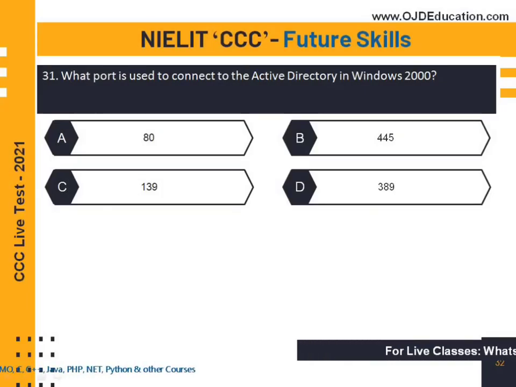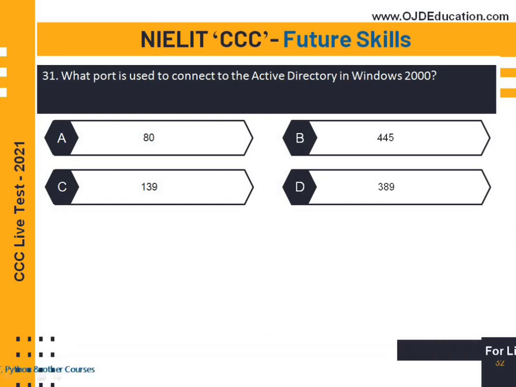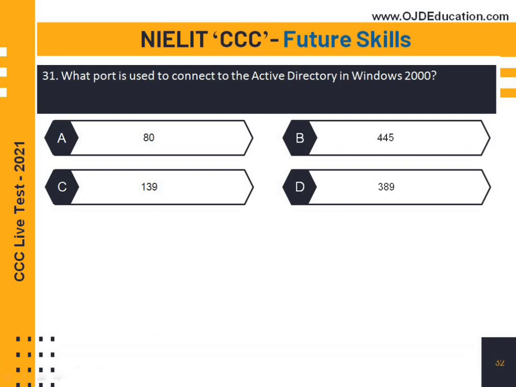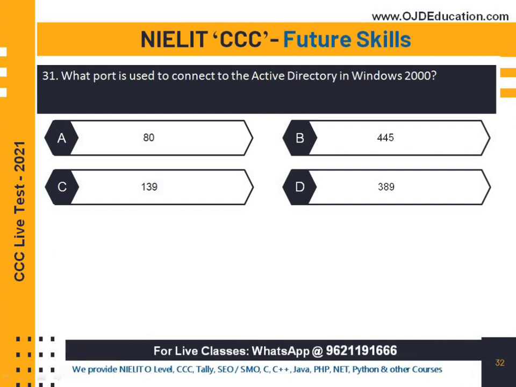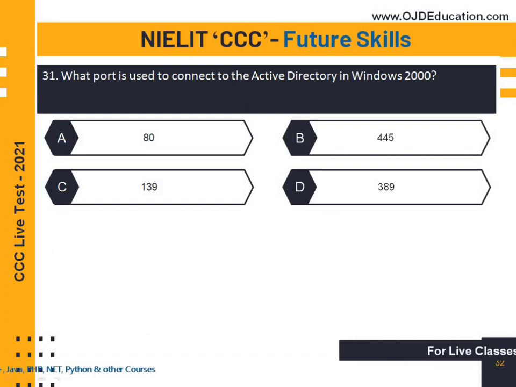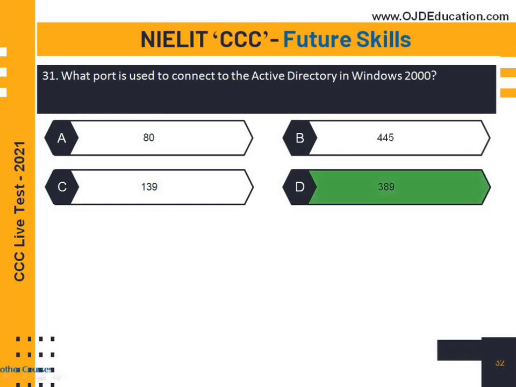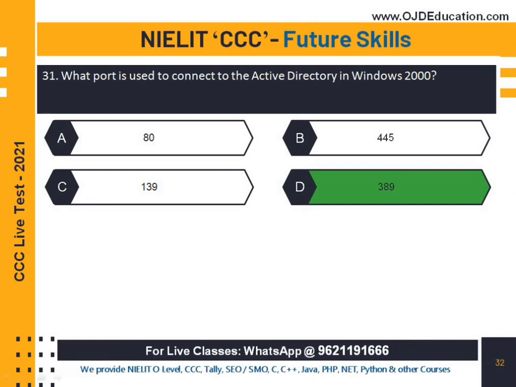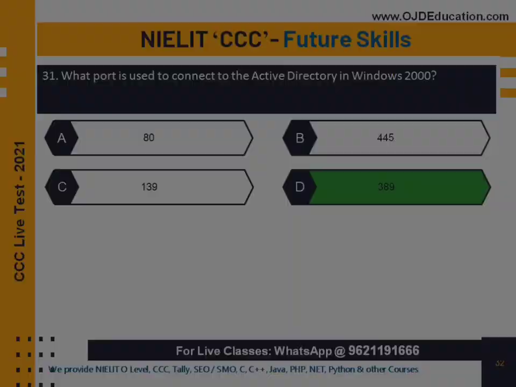Let's move on to the next slide. So our next question is, which port is used to connect to the Active Directory in Windows 2000? What is the right answer? You can reply in the comment box. All students reply in the comment box. The right answer is 389. Port 389 is used to connect to the Active Directory in Windows 2000. So this is the right answer.